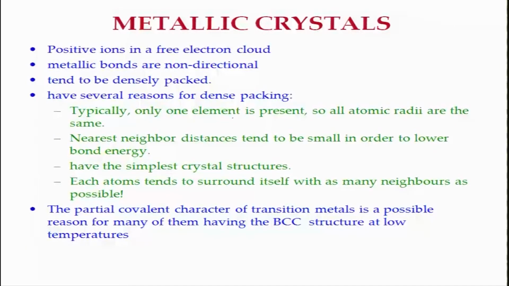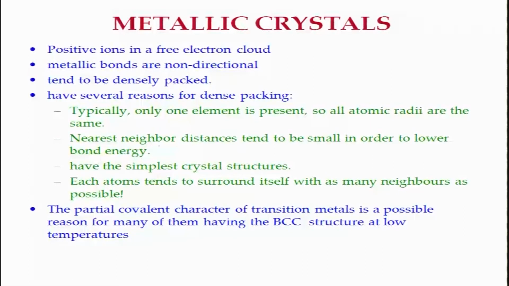One, typically only one element is present, as a result all the atoms have the same radius. If you have multiple radii present, then there may be confusion about which one to choose as a neighbor, and as a result there may be lack of order. But since you have only one type of element present by and large, they undergo dense packing.